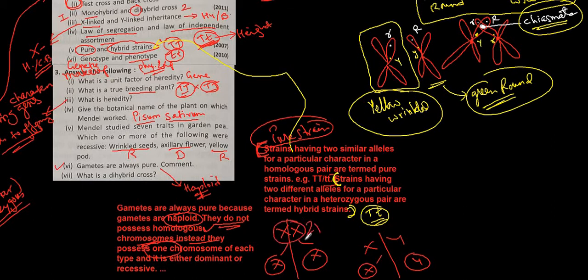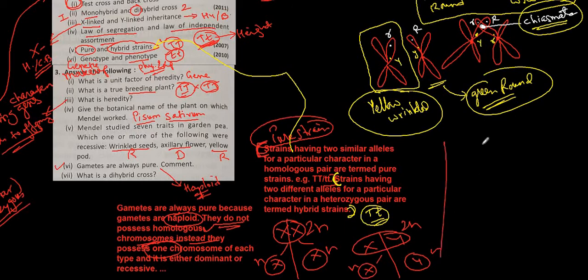Understood? Here it is what? Diploid. Here it becomes what? Haploid. Here it is what? Diploid. And here it becomes what? Haploid. So that's why they are pure, and they can't be both dominant and recessive. Understood or not? This I have given in terms of male and female sex chromosomes.